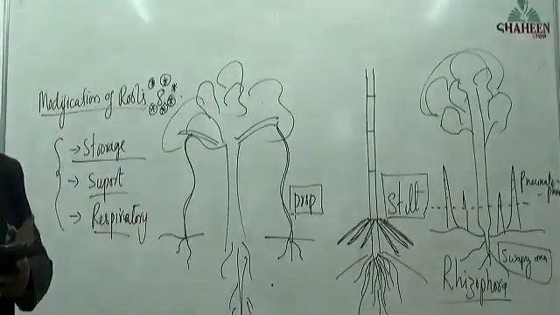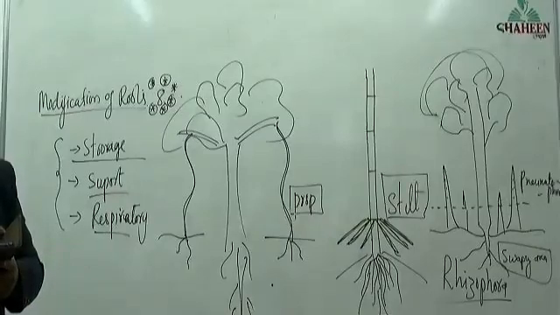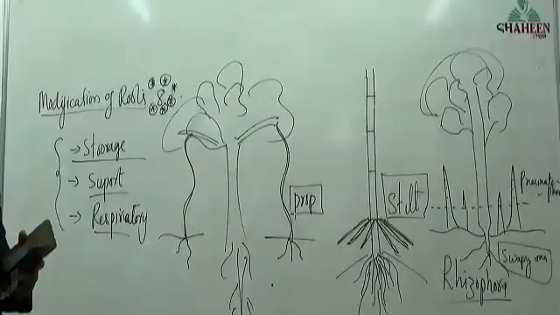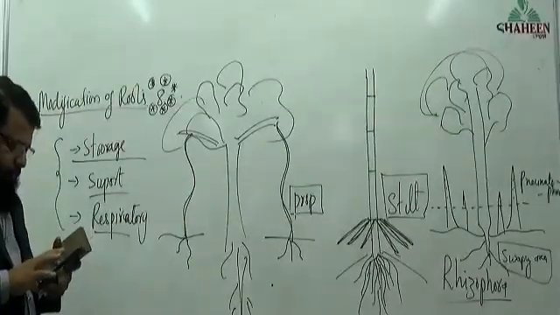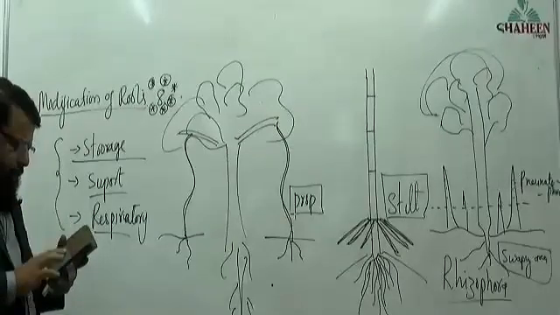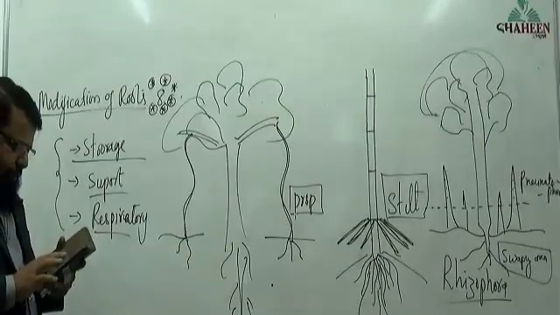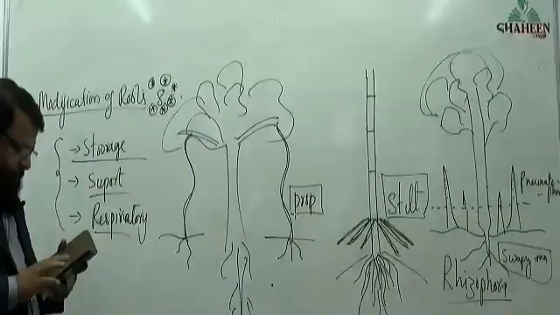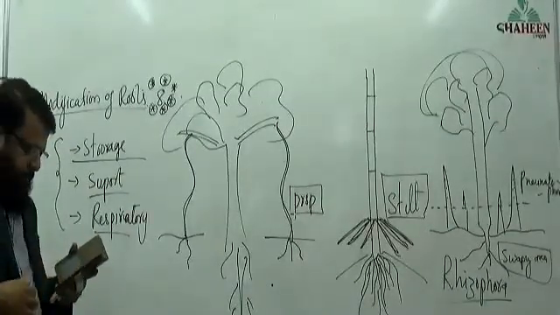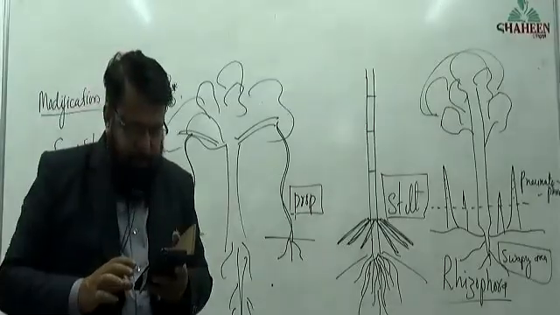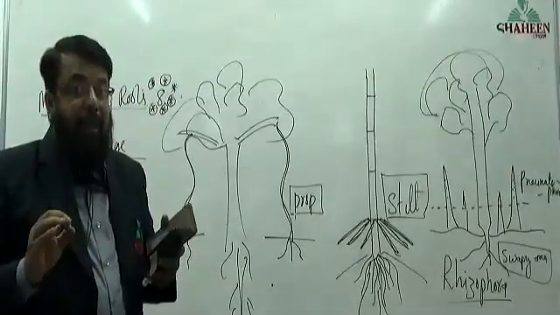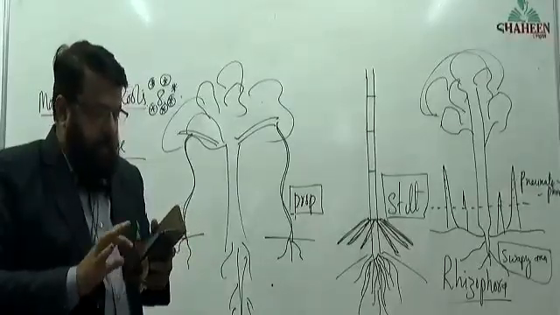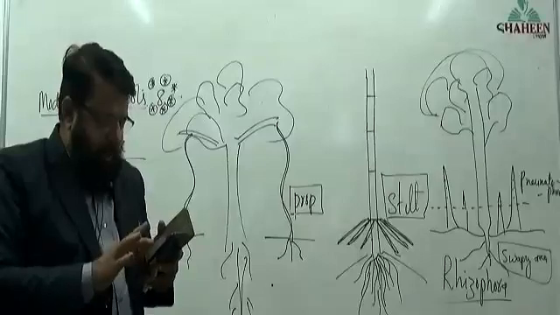What about asparagus? Asparagus is an adventitious storage root. For NEET, pay attention to whatever NCERT writes. Boys, any doubts?